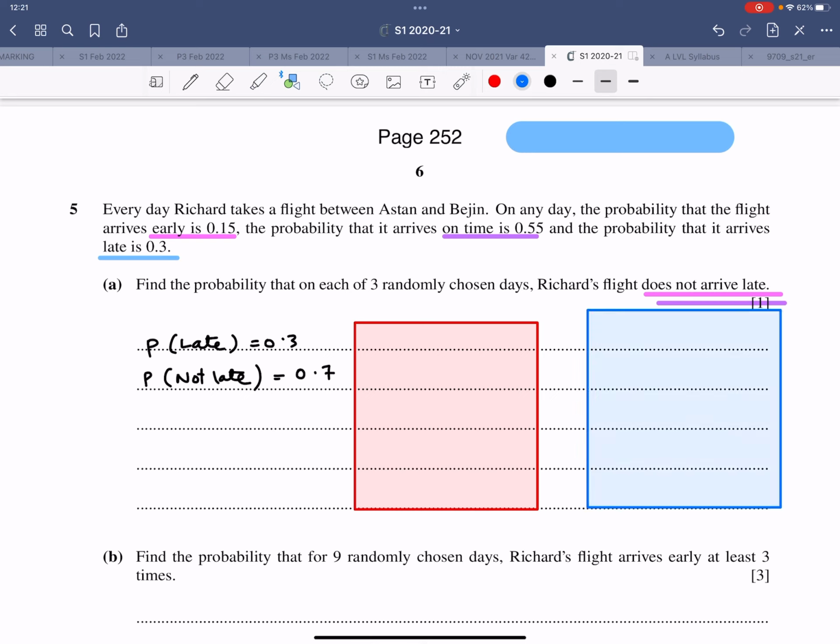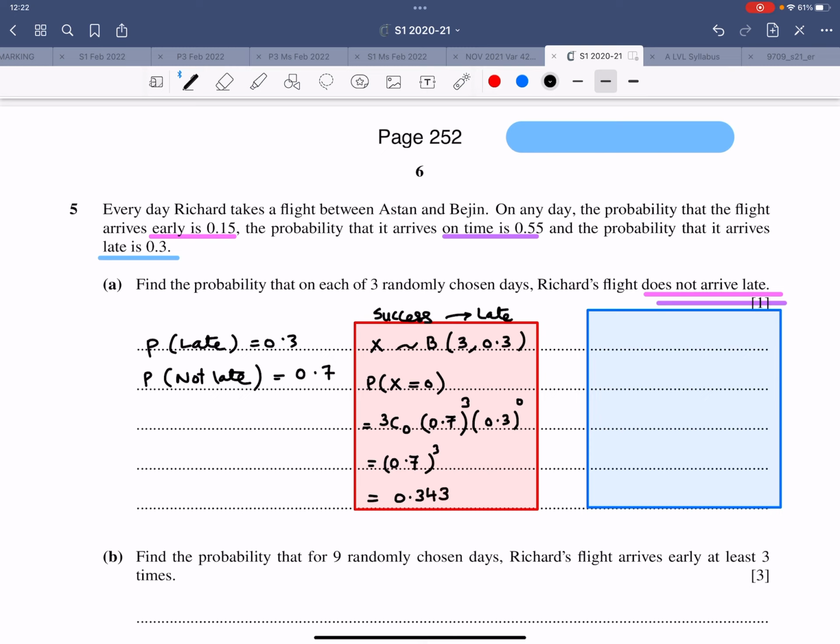So now if I say that my success is late, so I'll write X follows a binomial distribution 3, 0.3. And if success is late, on each of the 3 randomly chosen days, he is not late. So probability X equals 0. That is 3C0, success raised to power of 0, failure raised to power of 3, which is 0.7 raised to power of 3, and whatever this answer comes out to be, 0.343. That is 7 cube divided by 1000.